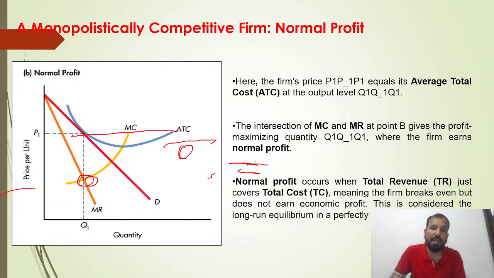Normal profit occurs when the TR just covers the TC, meaning that the firm breaks even but does not earn economic profit. This is considered the long run equilibrium. So whatever total revenue you are earning just covers the total cost, that means you are earning only normal profit. You can note down: where MC is equal to MR, that point gives the profit maximizing quantity, and at the same time, average total cost is just equal to the price. Clear? Price is just equal to the average total cost, and your TR is just recovering your total cost.